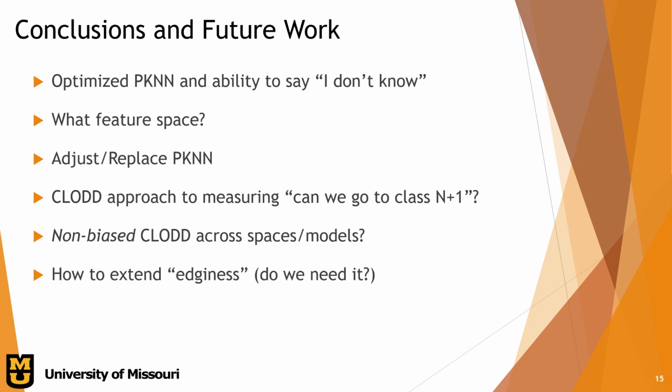And finally, we ignored half of the Claude algorithm by leaving out edginess. How can we extend edginess to work for us, or do we even need it? Can we replace it with a different metric? Improving the Claude metric on scoring dimensional reduction techniques and models on their extensibility to n+1 will be a key focus to the future of our research.